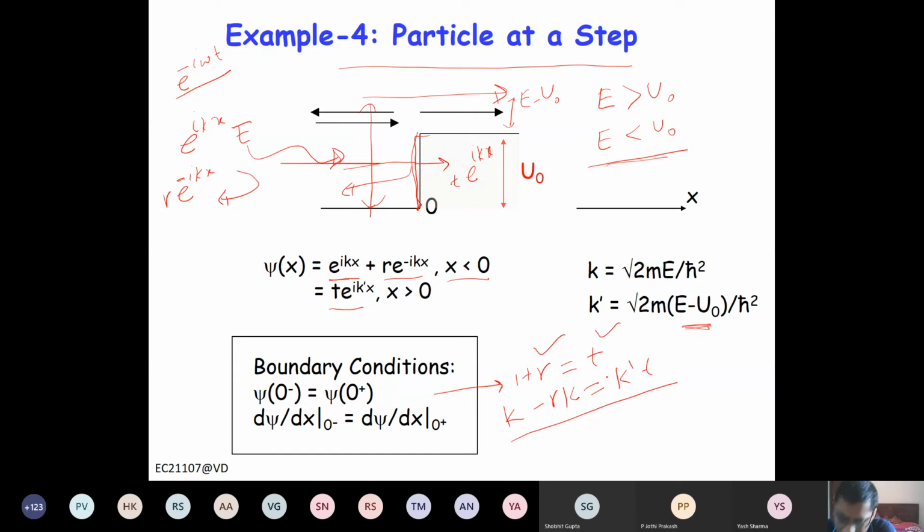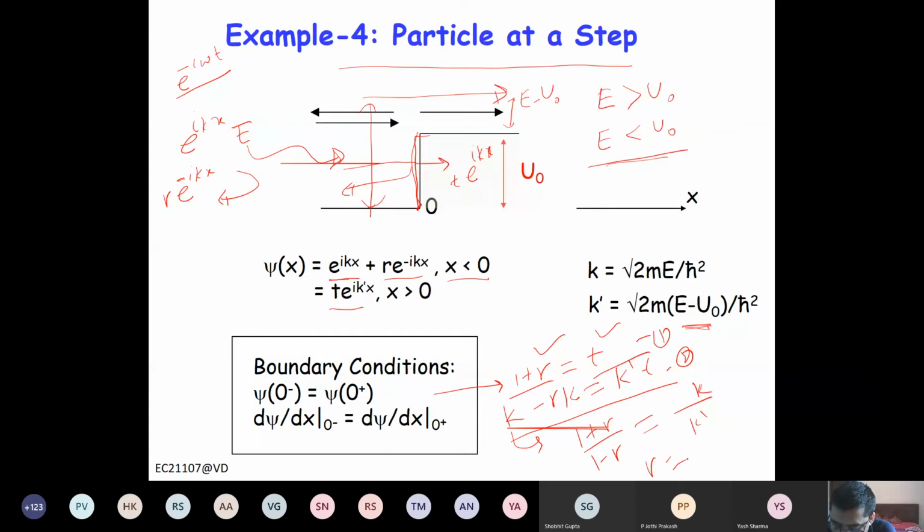You can do it here. If you take k to the other side, you have 1 plus r divided by 1 minus r. Just take that, you divide equation 1 by equation 2, right? So 1 plus r by 1 minus r is equal to t will cancel, and at the bottom you have k prime, and this k comes to this side, so it will be k by k prime. So 1 plus r by 1 minus r is k by k prime.